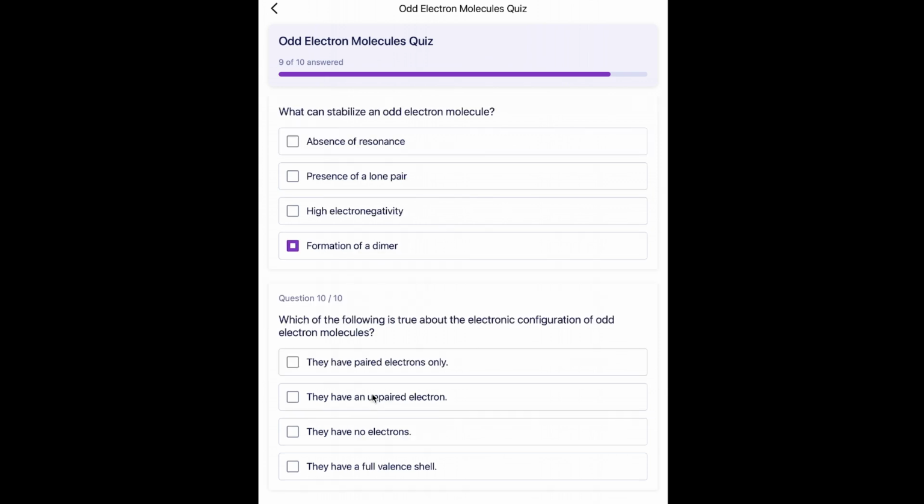Question number 10 is, which of the following is true about electronic configuration of odd electron molecules? And the options are, they have paired electrons only, they have unpaired electrons, they have no electrons, and they have a full valence shell. So as we previously discussed, odd electron molecules have unpaired electrons. So the answer will be B.